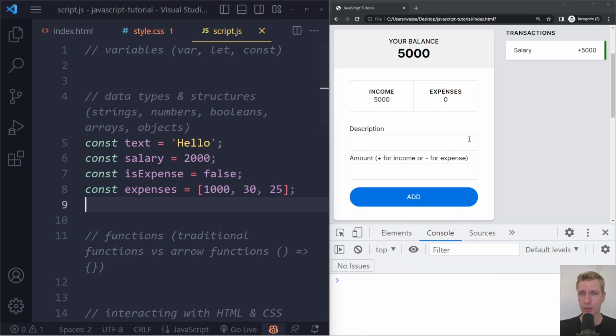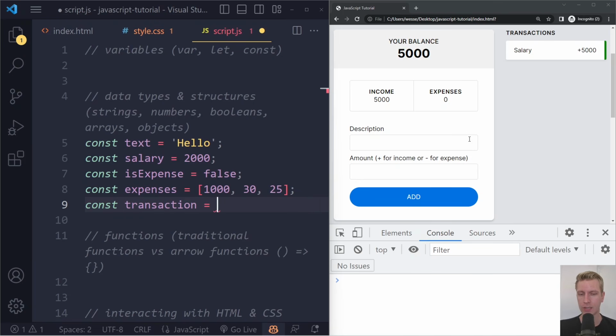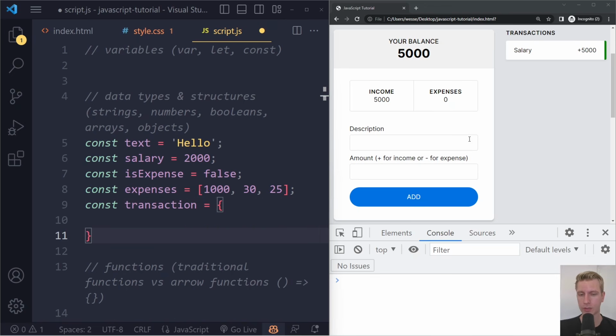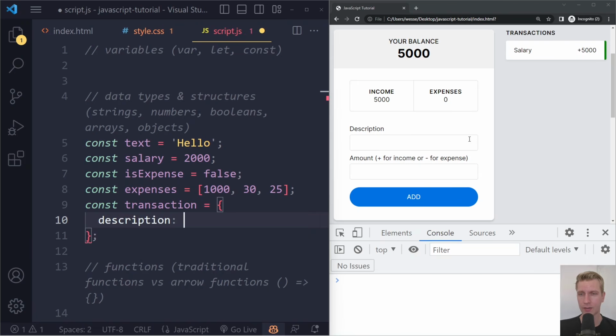Okay, then we also have objects. An object represents something. Let's say we have a transaction. With objects, we have curly braces, and typically you press enter here to open it up, and I'll write a semicolon at the end. An object is used to represent something. It consists of properties. A transaction, for example, could have a description property, and then you have some value. So this is the key, and then you have a value for that key. This could be, for example, salary.